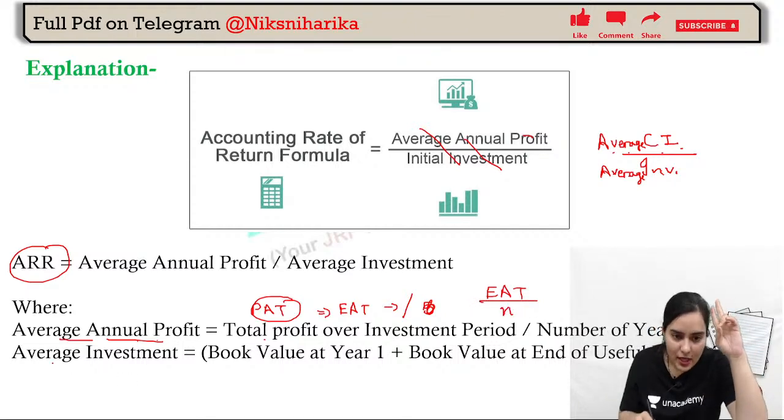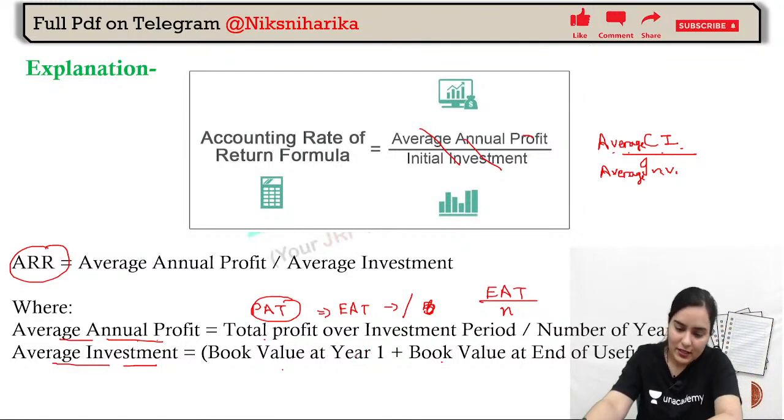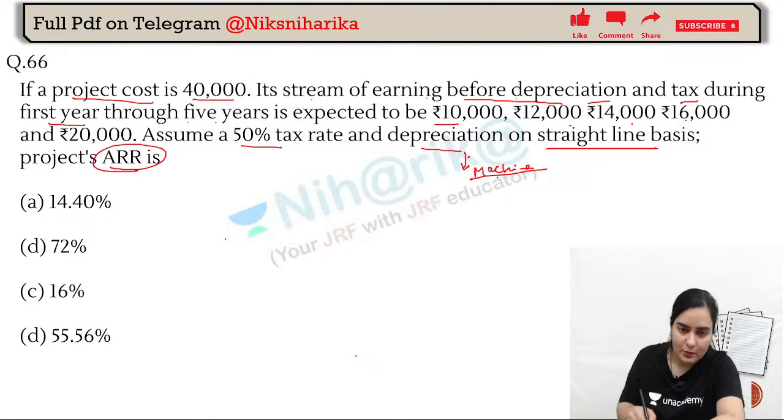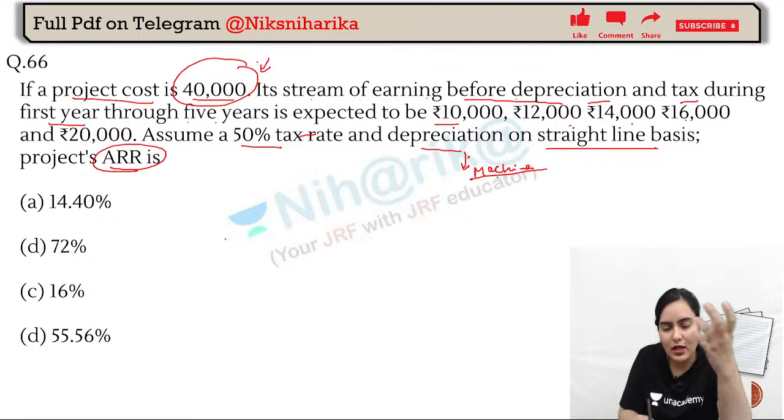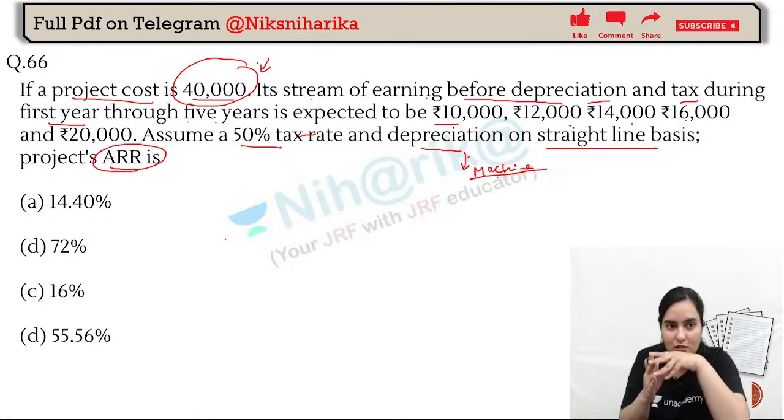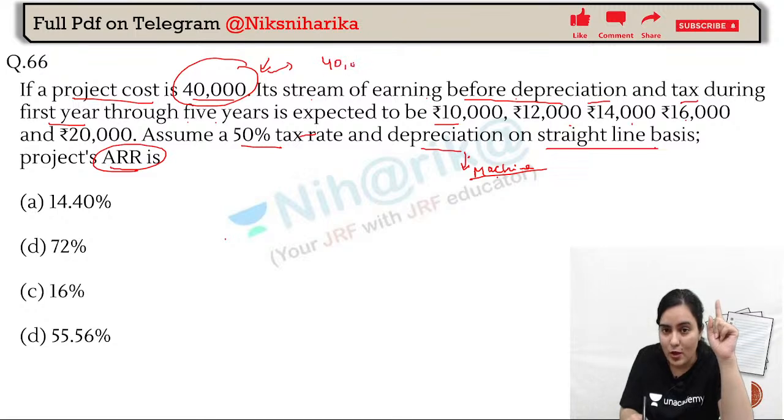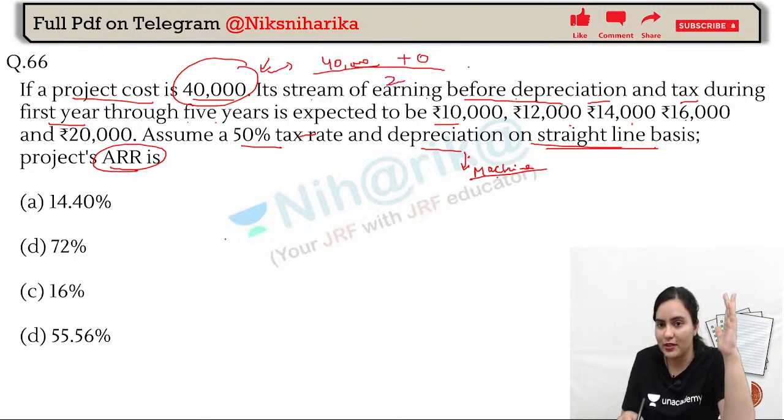Okay, next one, average investment is what? It is beginning plus end divided by 2. So now divided by 2, let's assume that 40,000 is actually given as the cost of the project. So now let's assume that beginning and end is actually given. How come? What was the value in the beginning? 40,000. What will be the value in the end after depreciation in the last year? It will be 0, residual value. Then divided by 2. So what will be the average? Average, it will be 20,000.